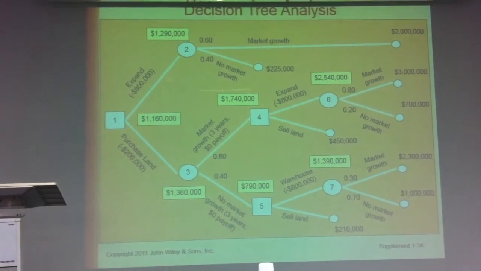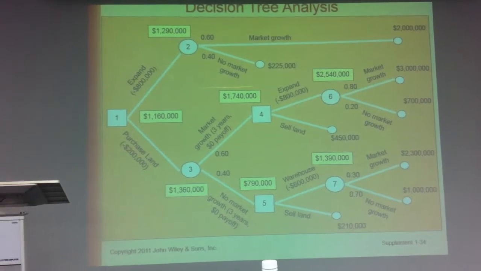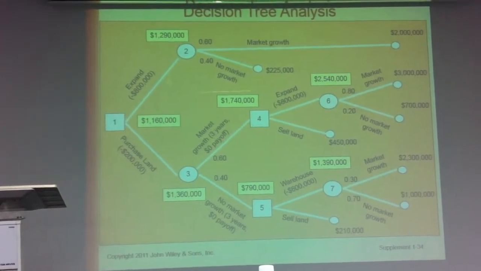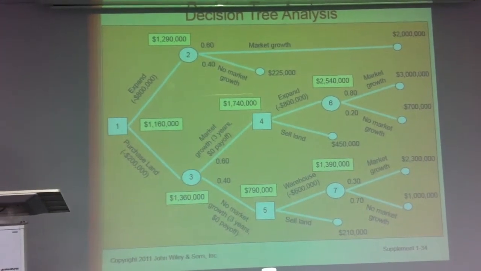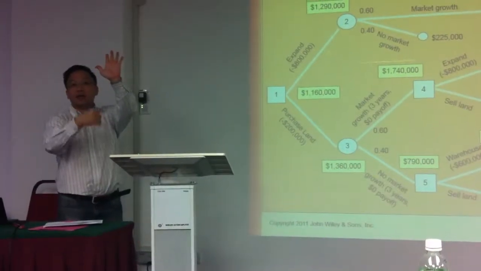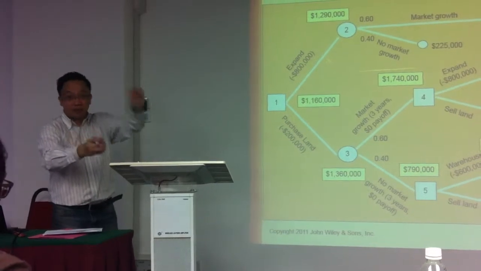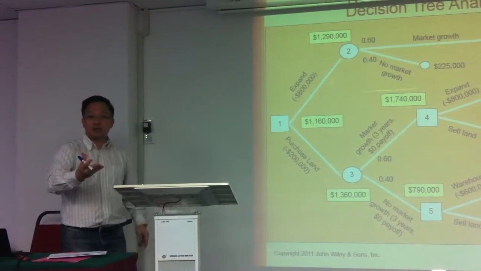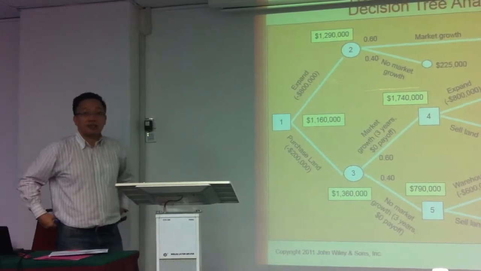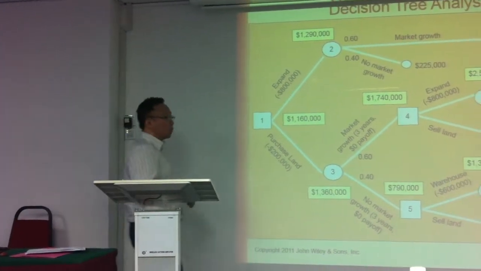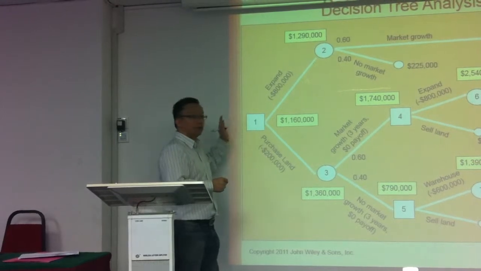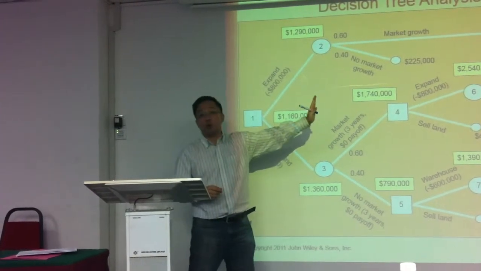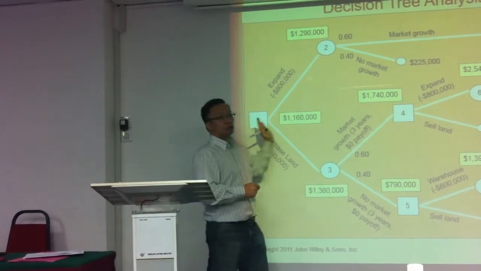Now, decision tree is linked. Decision tree is used the same as your probabilities. Remember I told you there are only 2 ways: without probability and with probability. Decision tree is using probabilities, but we add some more things. This is how you do a decision tree. We always start from the left to the right. That's how we draw.